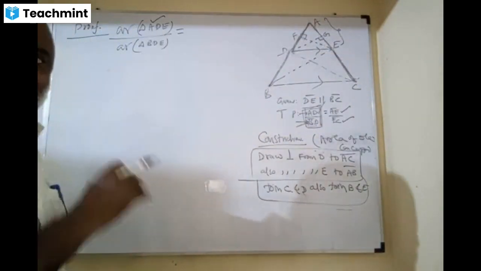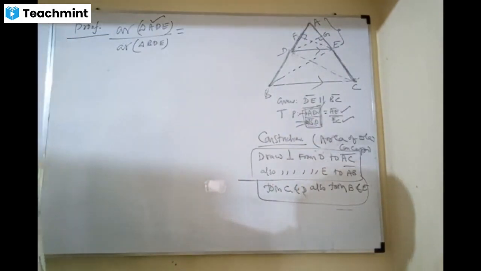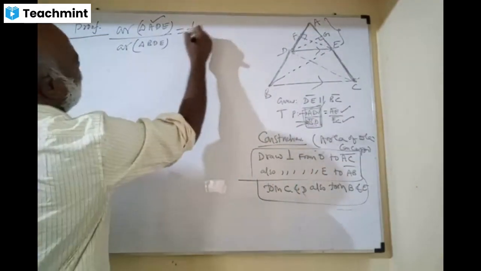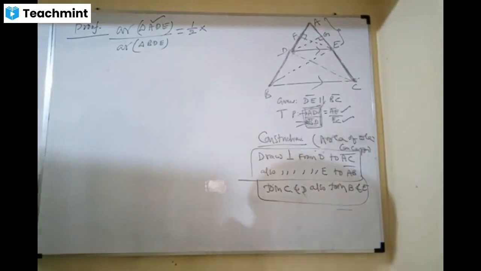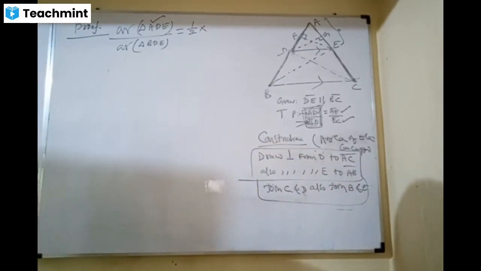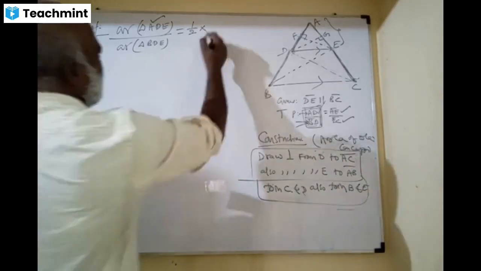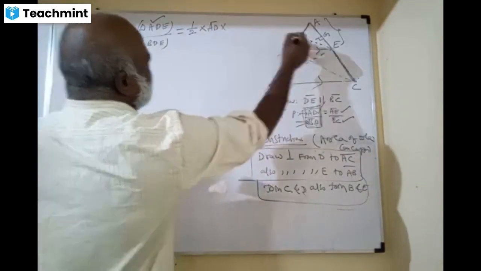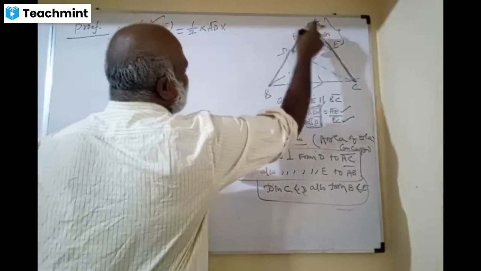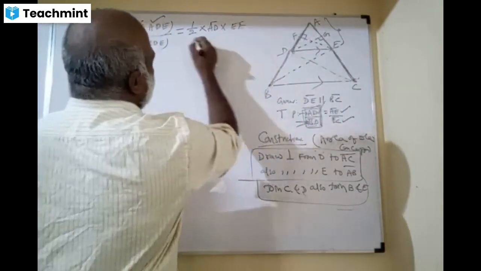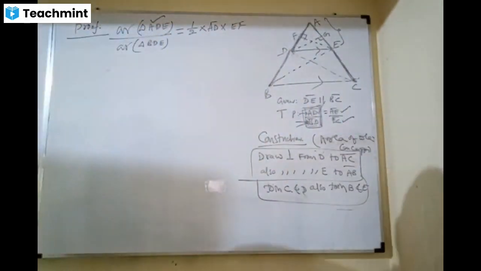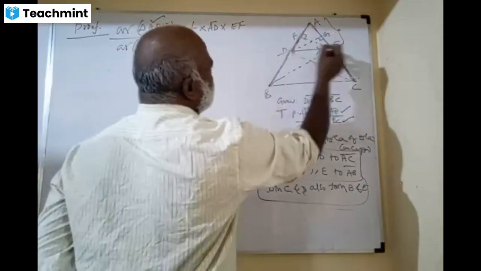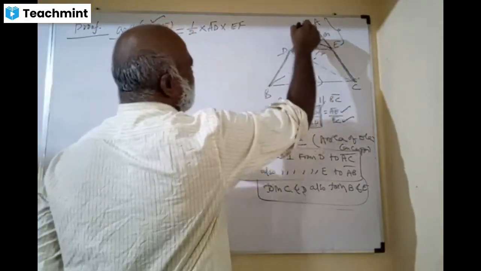ADE, can you see the board? Yes, sir. Half into base into height. One of you take the lead, ma. No problem. AD, yeah, excellent. Half into base, this is the base. What is the height? EF, the opposite vertex to AD, which is E. This is the height.